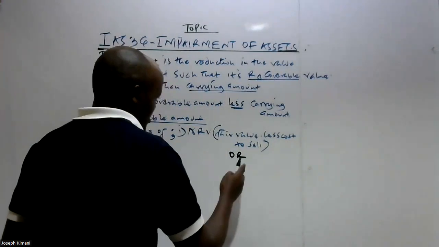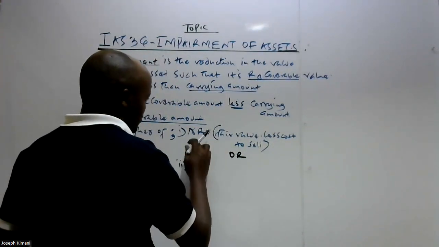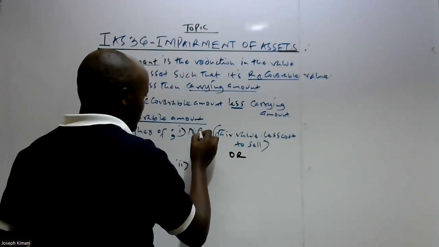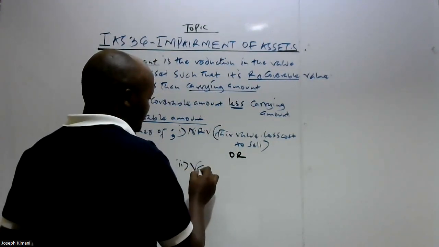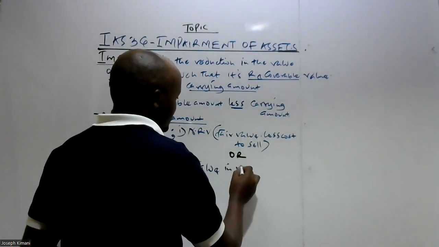That cost, which will be incurred in order to sell the asset, we refer to as the cost to sell. So we take the higher of that, net realizable value, or the fair value less cost to sell, and the value in use.